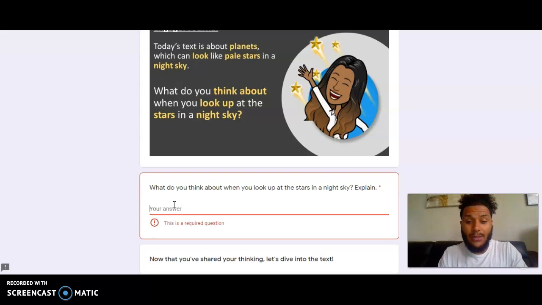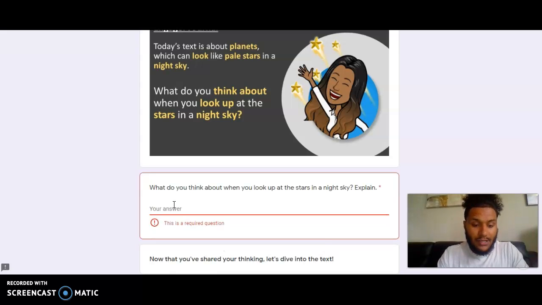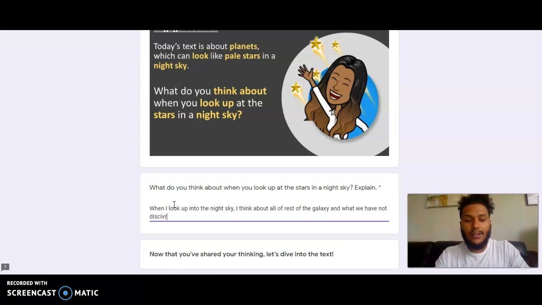So when I look up in the night sky, let me write that as a complete sentence. When I look up into the night sky, I think about all of the rest of the galaxy and what we have not discovered yet.